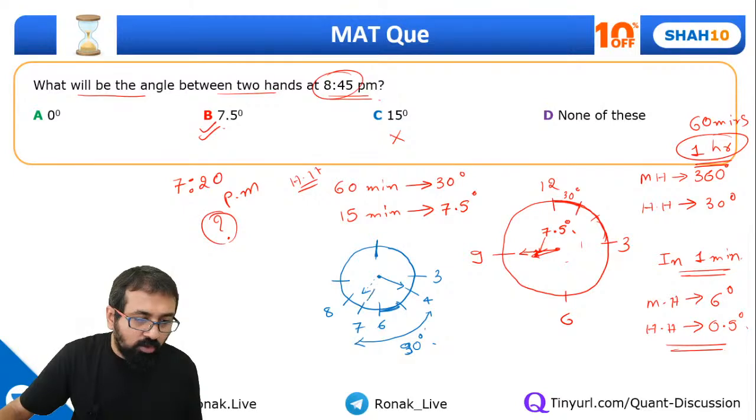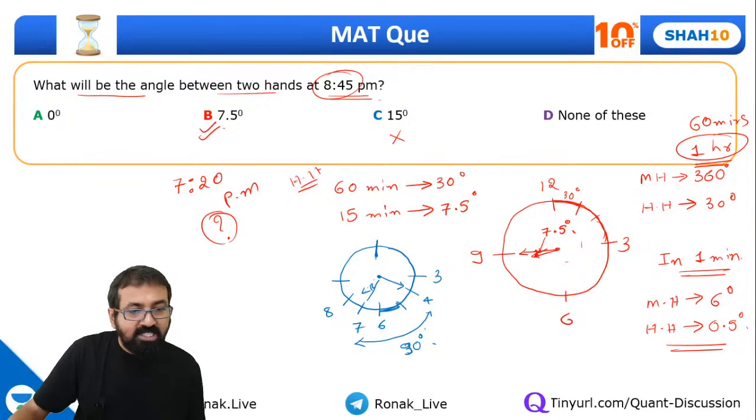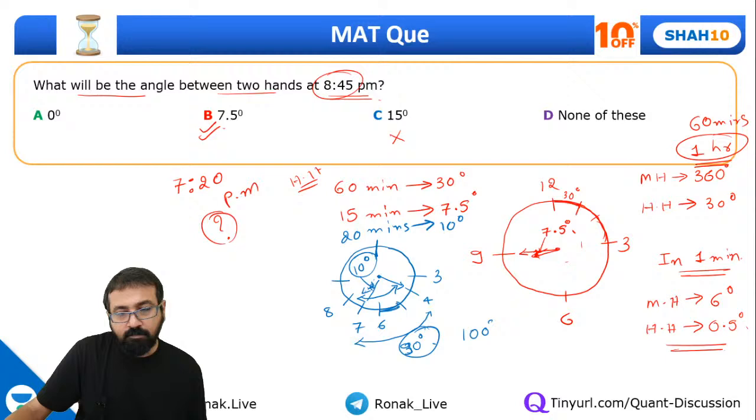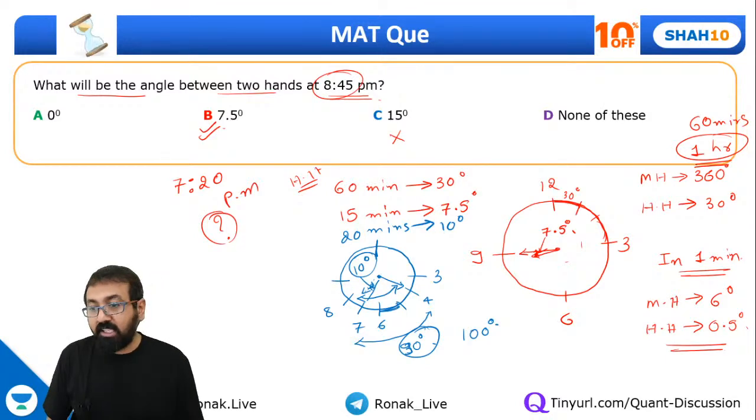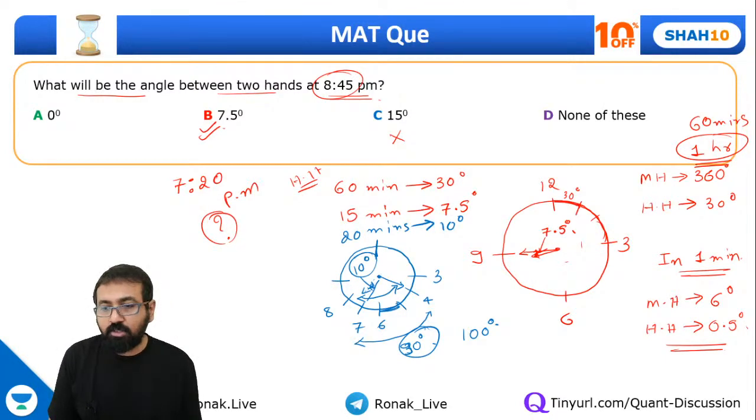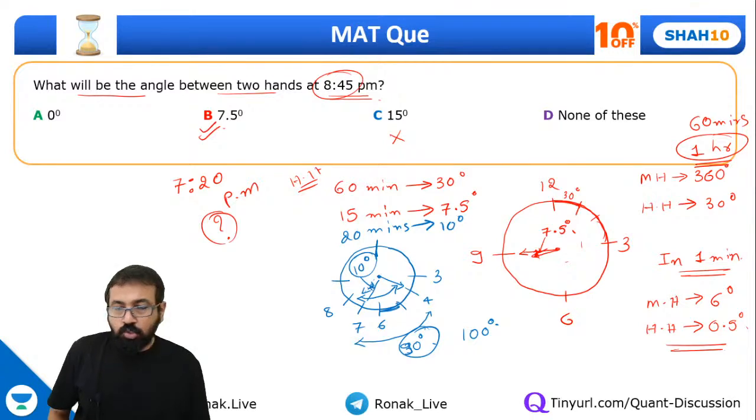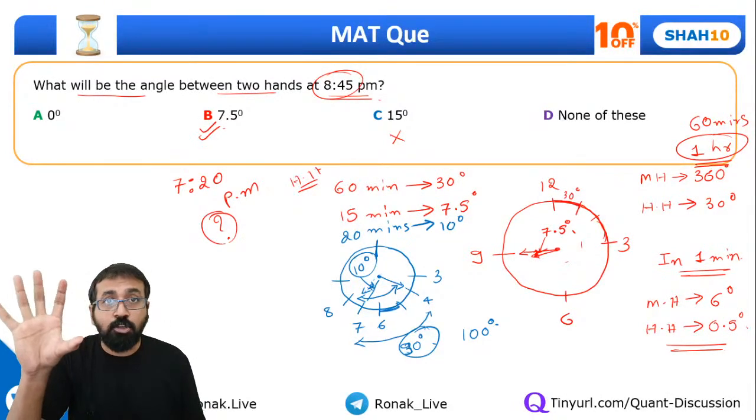Now we need to find out this extra angle. Can I say in 20 minutes, our hour hand will travel 10 degree. So this angle will actually be 10 degree. So total angle from this position to this position will be 90 plus 10 degree, that is 100 degree. Yeah, I think many of you had answered it correctly. So that's a good thing. I'm sure all of you have understood this part and the basics of clocks also, right?